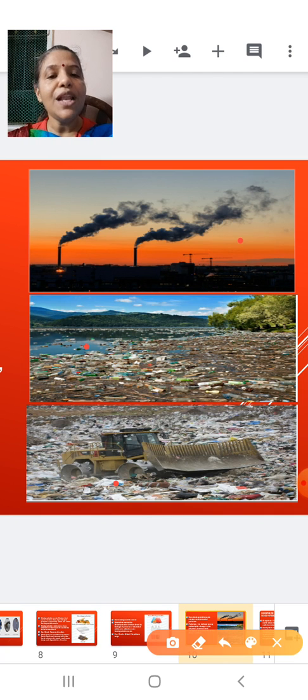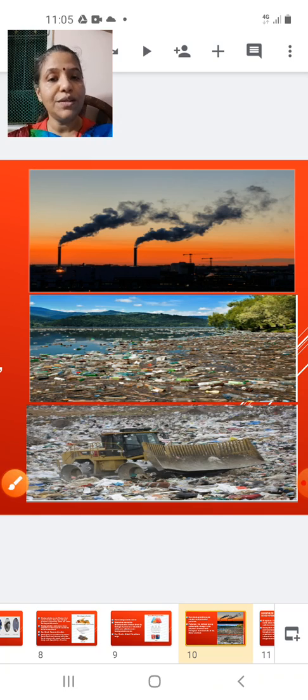And this is for land pollution. You can see so much waste is released here. So what happens? The texture of the soil is going to change, the color of the soil is going to change, the harmful microorganisms in the soil can increase. So it is changing the physical, chemical and biological characters of the soil here. So you can see with respect to air, with respect to water, with respect to soil here. So this is regarding pollution.